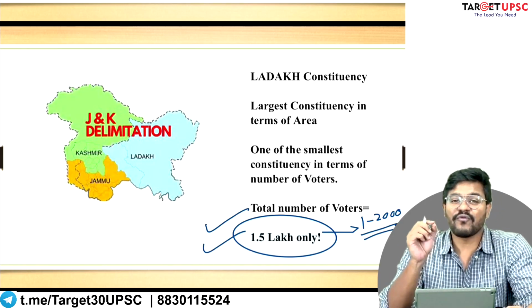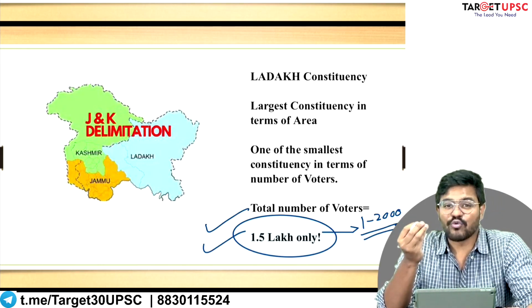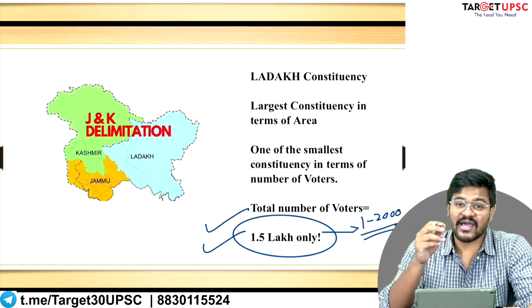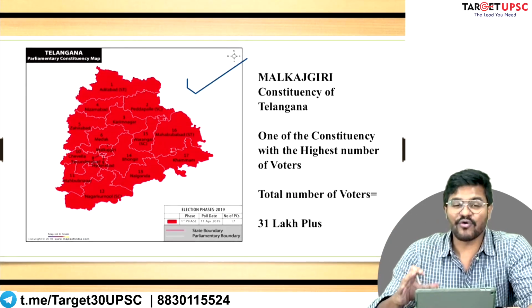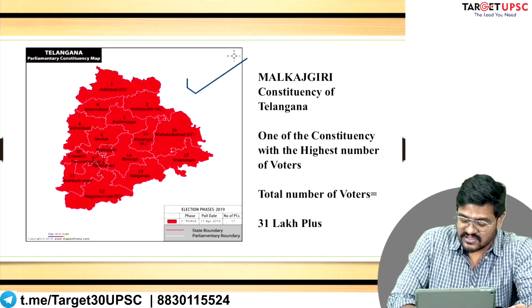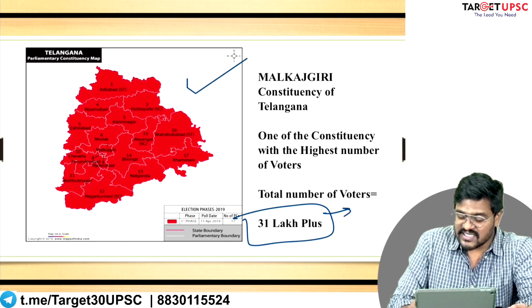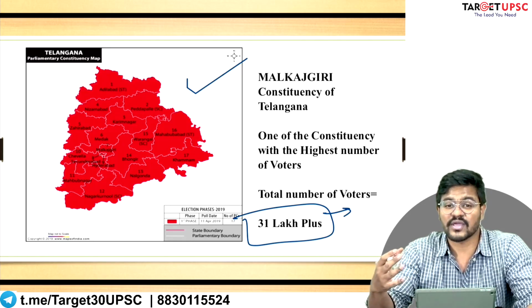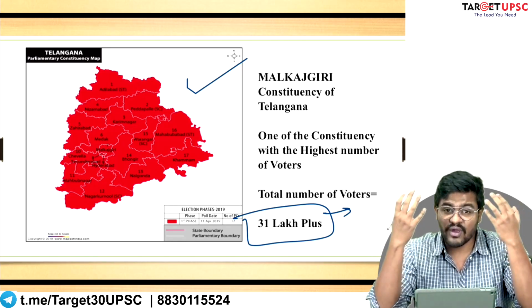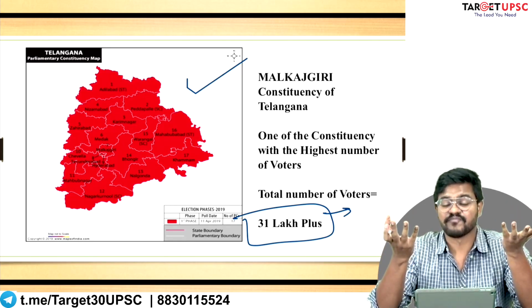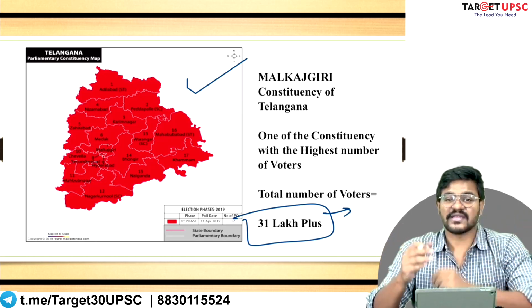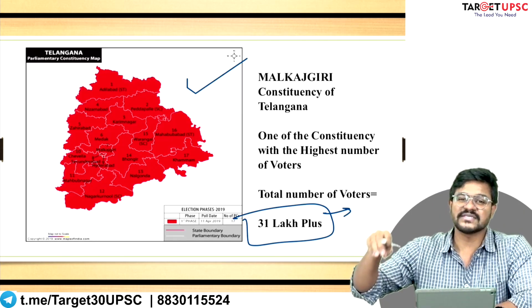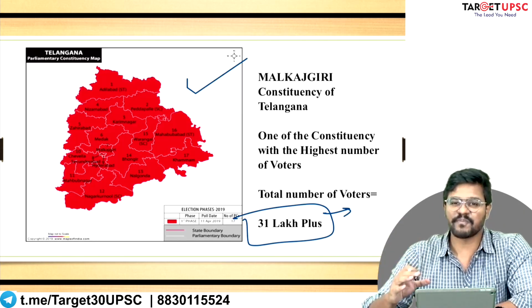So the value of 1 to 2,000 votes is very, very high in Ladakh. However, in Malkajgiri, which has more than 30 lakh votes, it is next to nothing. This creates a kind of political inequality between different constituencies, between different states and different parts of India.